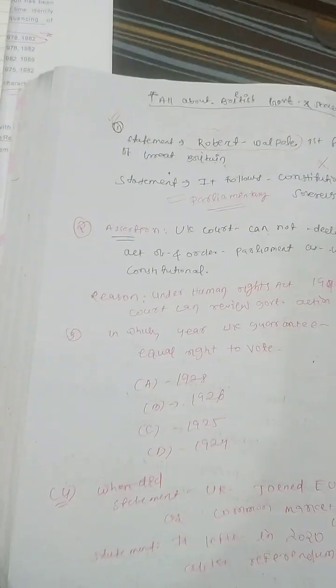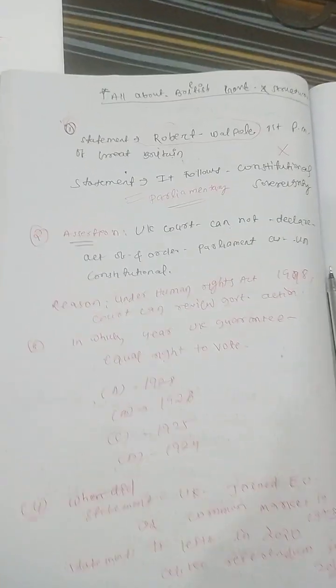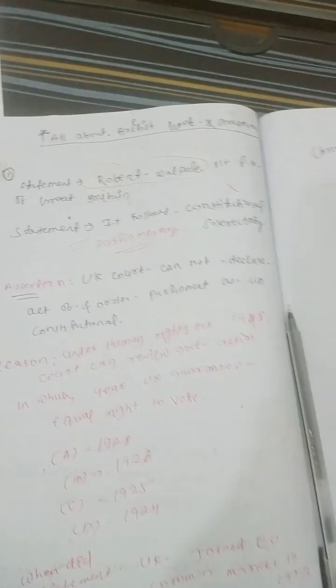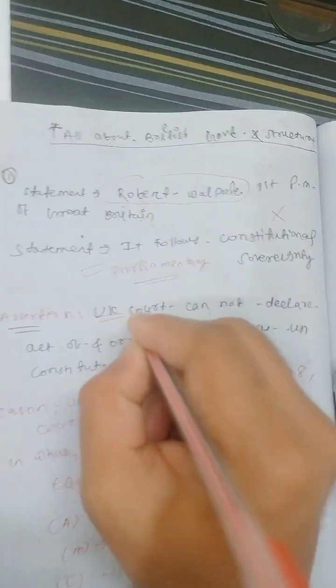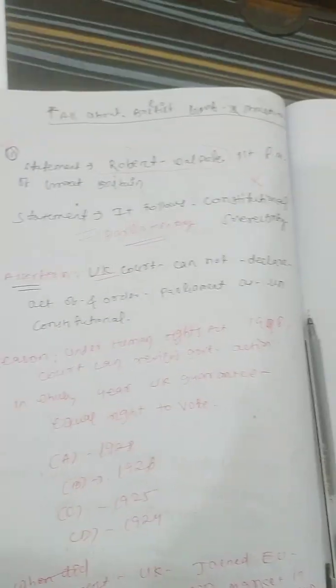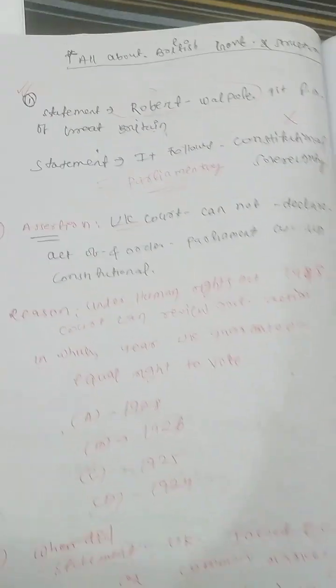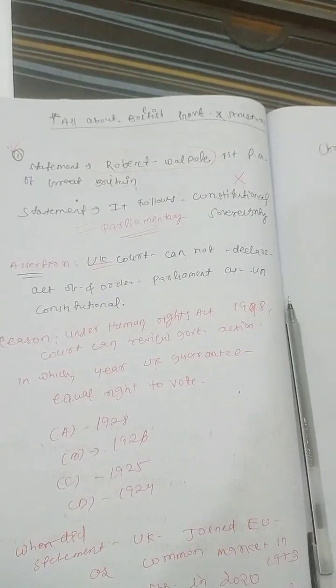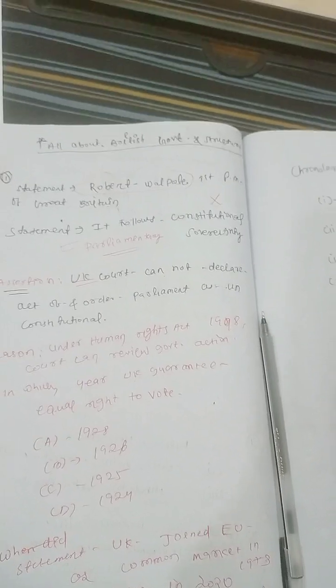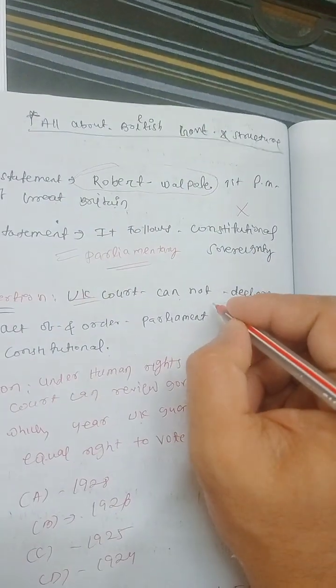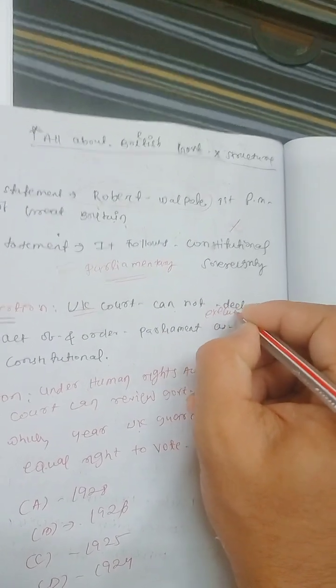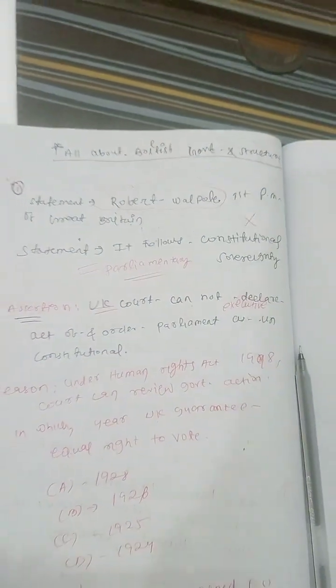Then guys, another question in front of you, an assertion and reason based question. The assertion says that UK courts cannot declare any act or order of the parliament, or rather the executive, as unconstitutional.